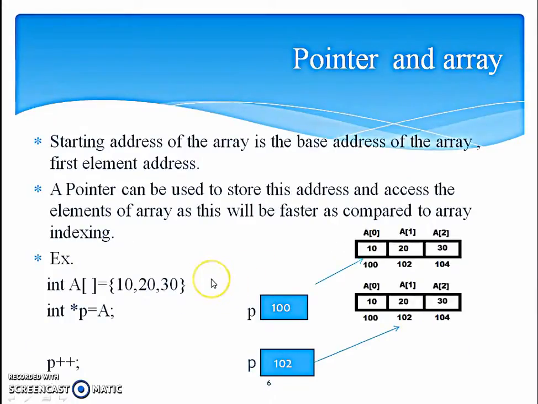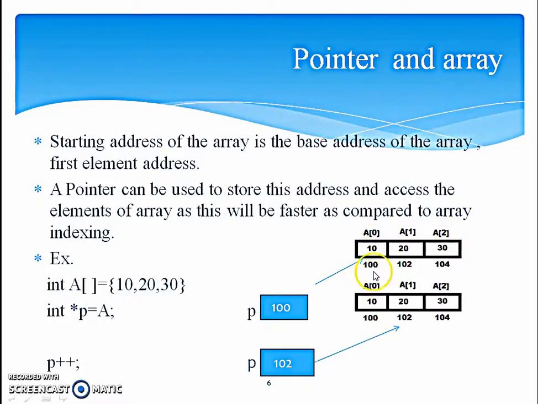Now pointer and array. Starting address of the array is the base address of the array. That is the first element address. A pointer can be used to store this address and access the elements of the array, as this will be faster as compared to array indexing. So here we can see an array is declared with 3 elements, and here is how the memory is allotted to the array.